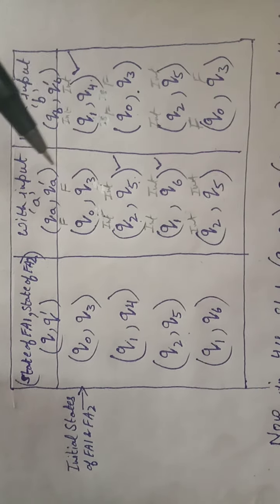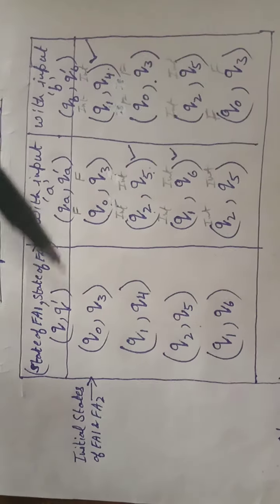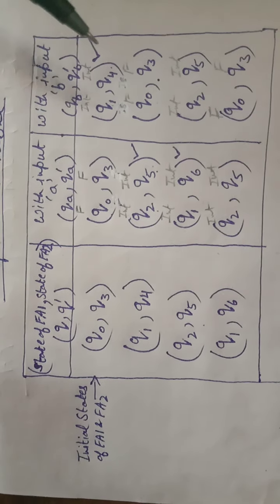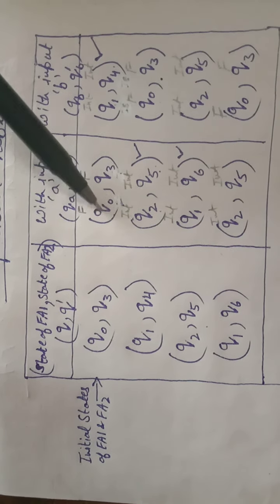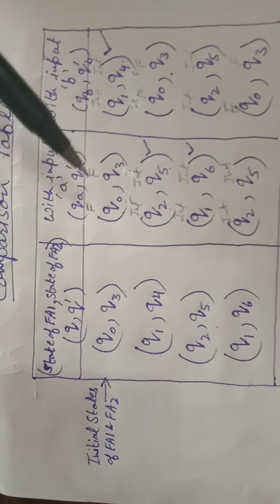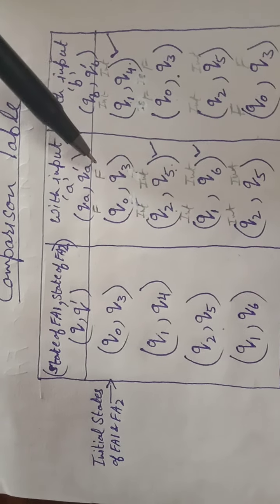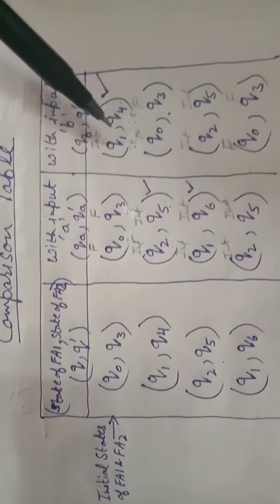Here one thing you need to check is that at every state, after completion of every row, you have to check what kind of states these are. So like, you can see in the first row, these two were initial and final states.